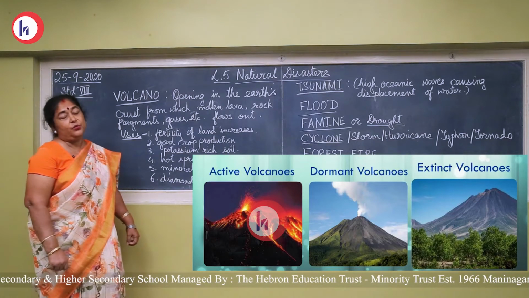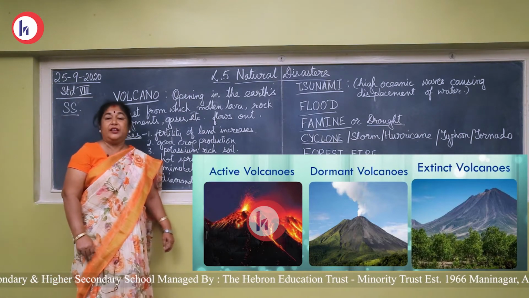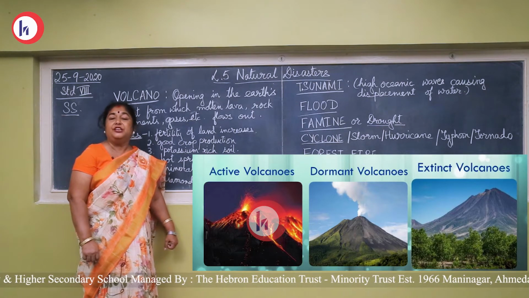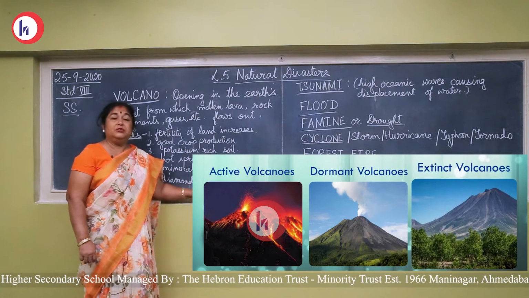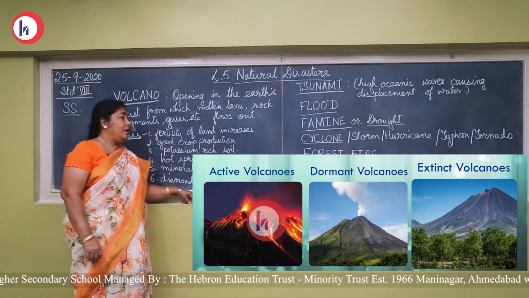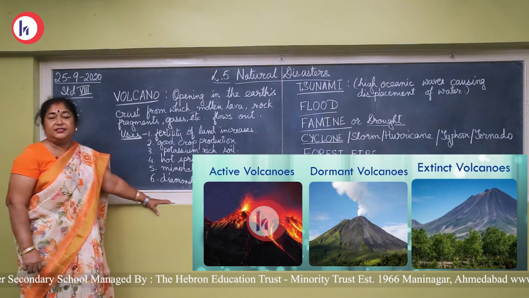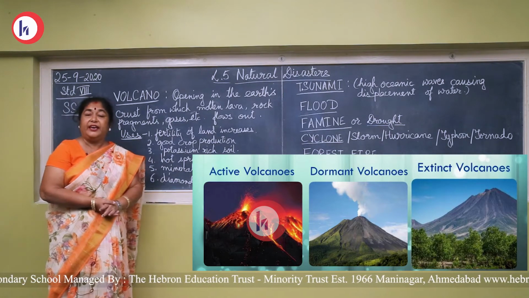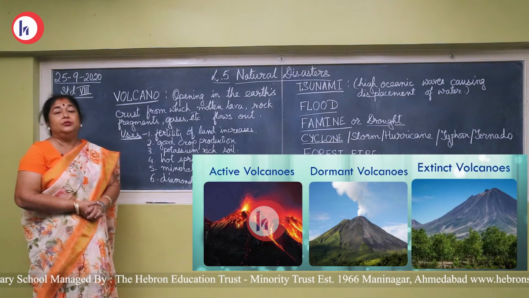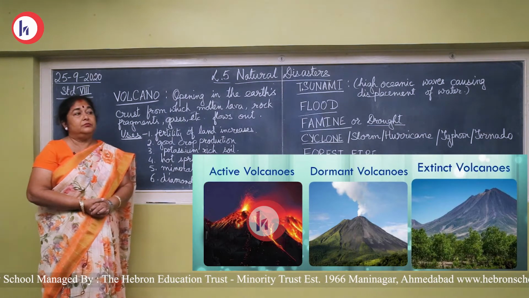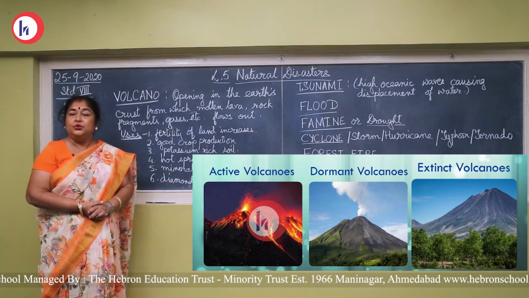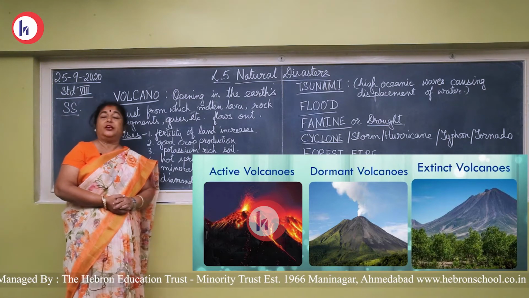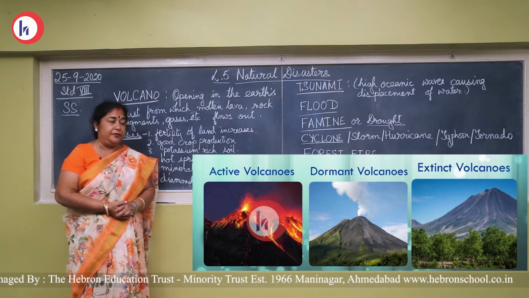A dormant volcano is a sleeping volcano which has not erupted, but there are signs that it will erupt in the near future. And the last is the extinct volcano. As the word extinct says, these are volcanoes which are dead, finished. Like the dinosaurs, which are extinct and no longer on the earth, an extinct volcano is dead and will not erupt again.